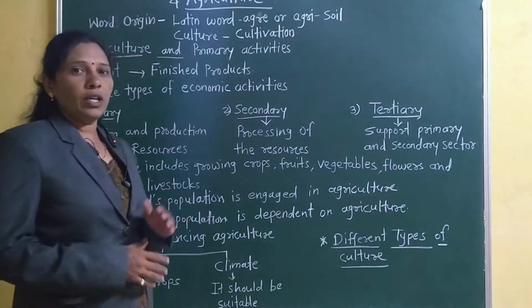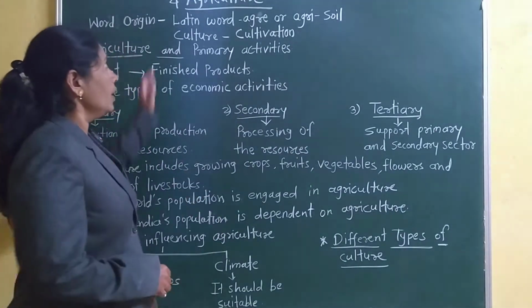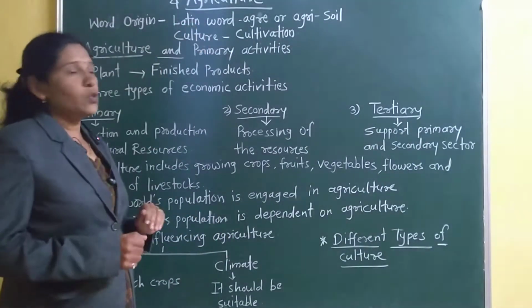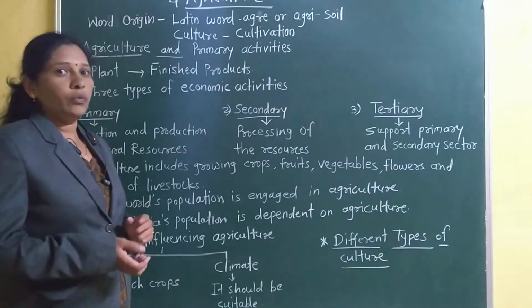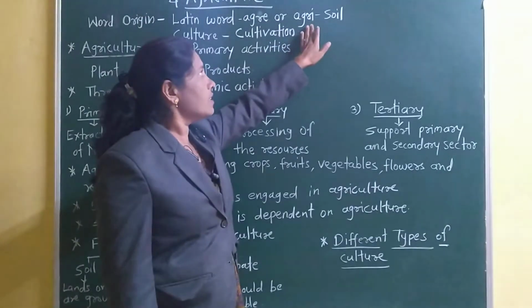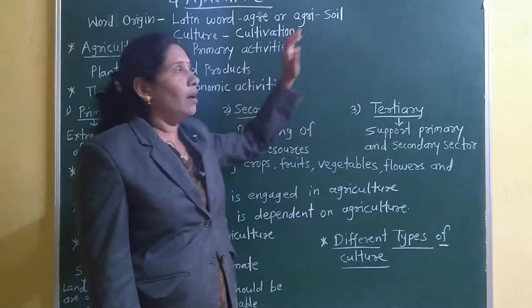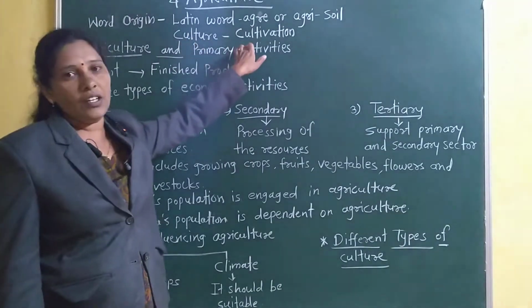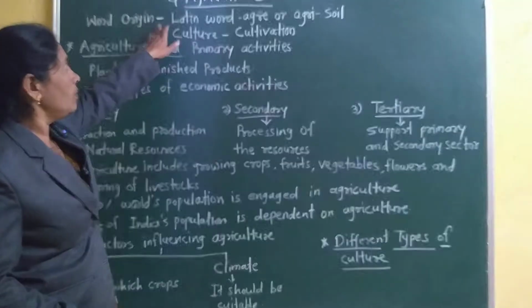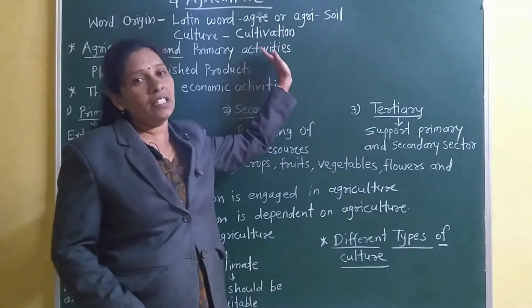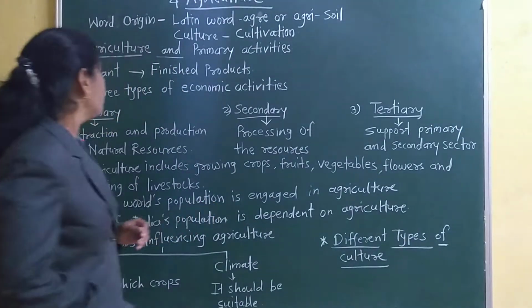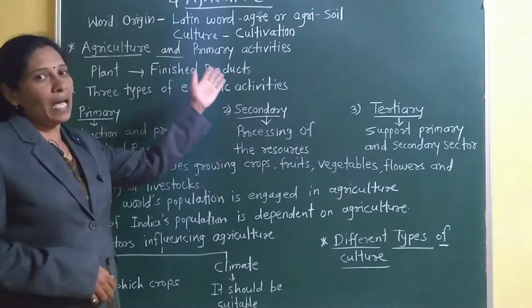In this video we are going to learn the next chapter of geography, agriculture. First we will learn the meaning of agriculture, and how this word originated. This is a Latin word. The Latin word agri means soil, and culture means cultivation. Cultivation means growing crops. So the meaning of agriculture is soil cultivation, means growing crops in the soil.